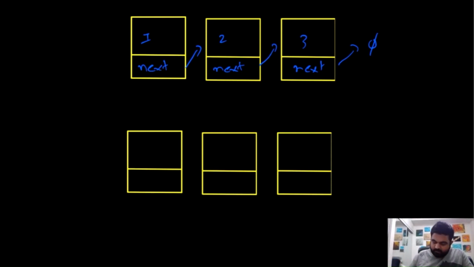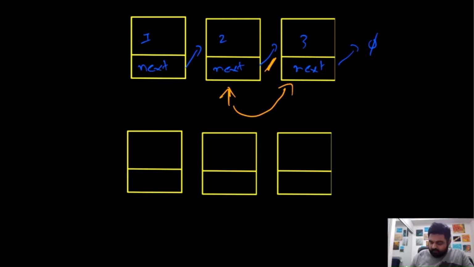The issue over here is that at any single position, we know what the value after it is using this next pointer, but we don't know what the value before it was. There is no way for us to identify this particular item, which means that our aim is to find how to reverse this linked list.